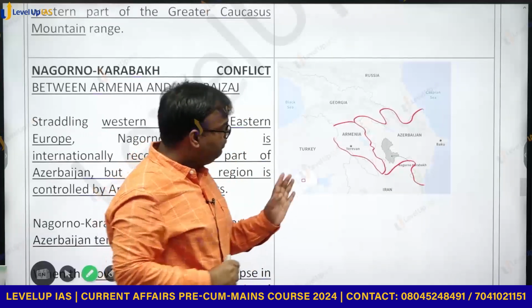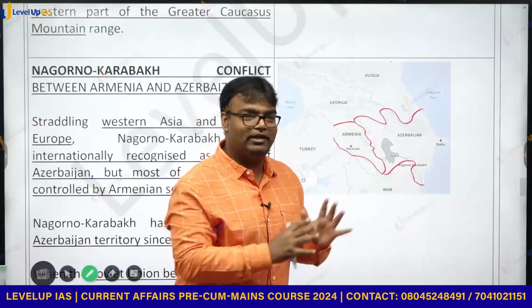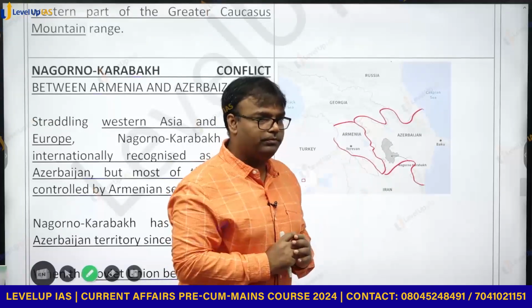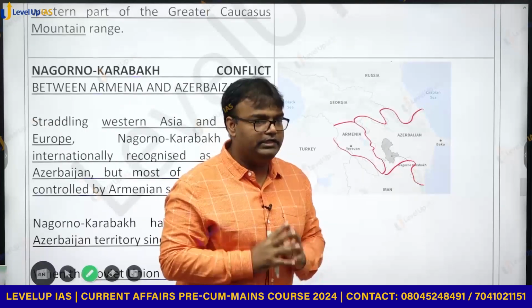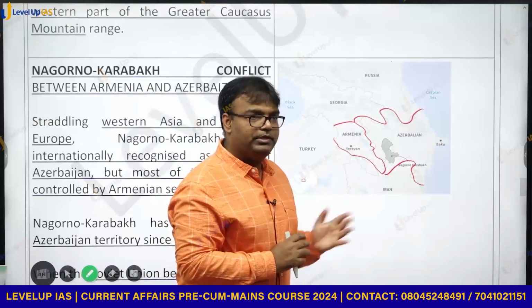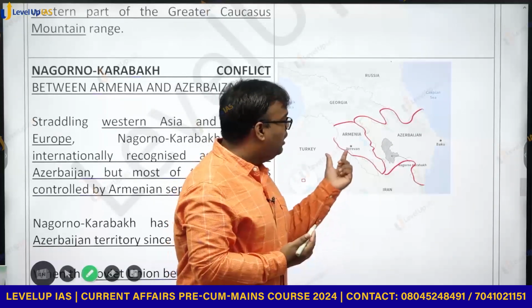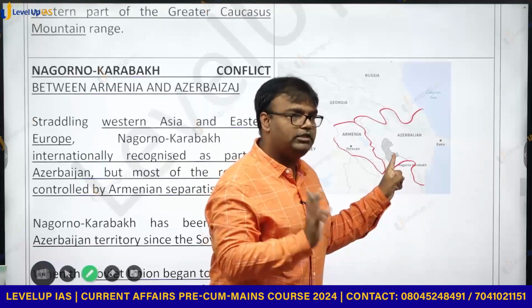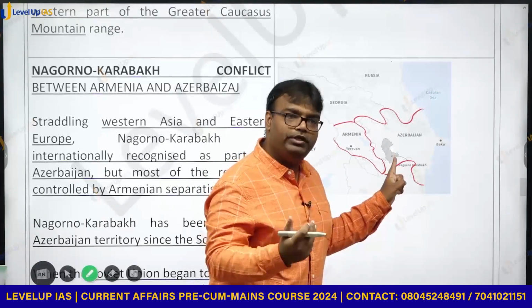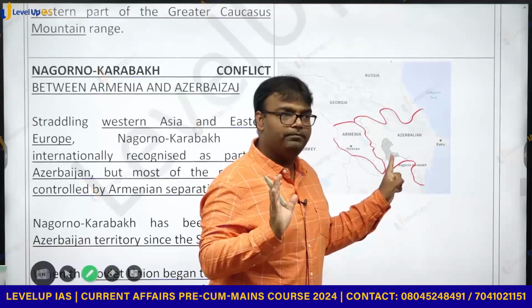Not very long ago, at the time of the USSR, these were all part of the USSR. But as the USSR started disintegrating in the 1980s, these separate countries also started getting formed. Till that time, Nagorno-Karabakh was part of Azerbaijan, and even today it is internationally recognized as part of Azerbaijan only.